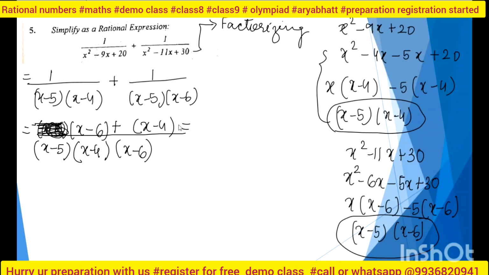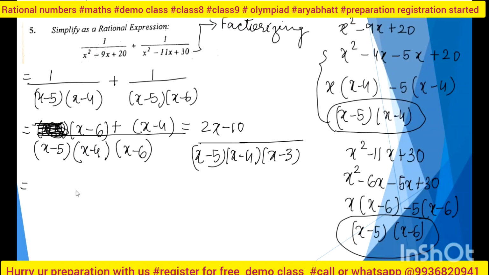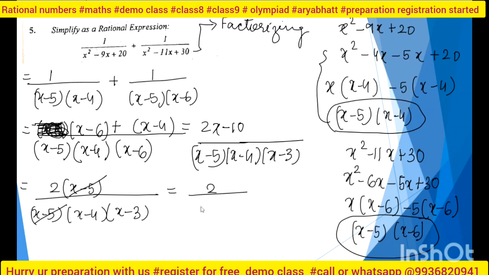So finally it will be 2x minus 10, and at the denominator I will have all the factors of the LCM: x minus 5, x minus 4, x minus 3. I can simplify by taking 2 common, and it will be x minus 5 upon (x minus 5)(x minus 4)(x minus 3). So x minus 5 and x minus 5 get cancelled, and it is 2 upon (x minus 4)(x minus 3). This will be my last simplified form, and this will be my answer.